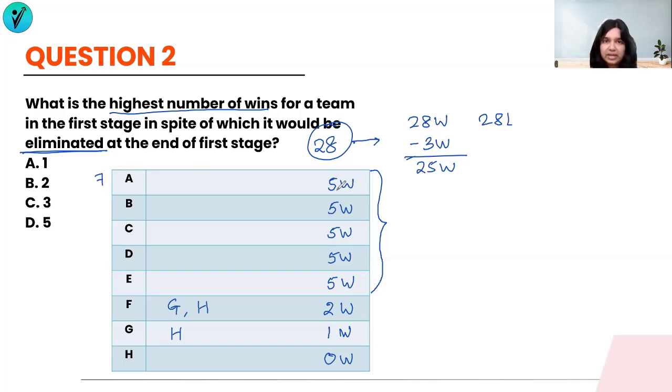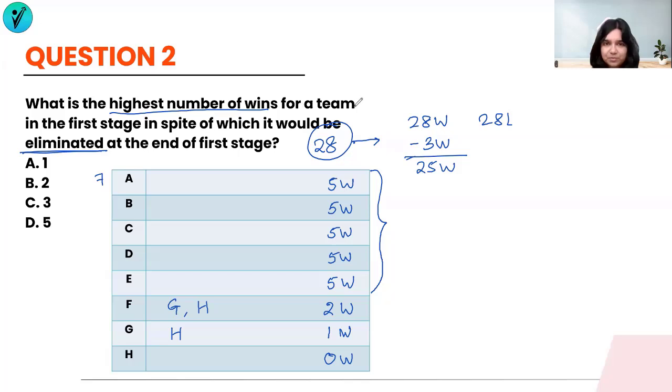That means in the other 2, A is losing. Now that could be against any of these teams. Because H has not won any game, every other team is winning against H. That is the understanding. We'll see that kind of an example also later in case this becomes a little tedious to understand. But yes, so we have 25 wins. We're giving all of them 5 wins each. Let's go back to the question and check.